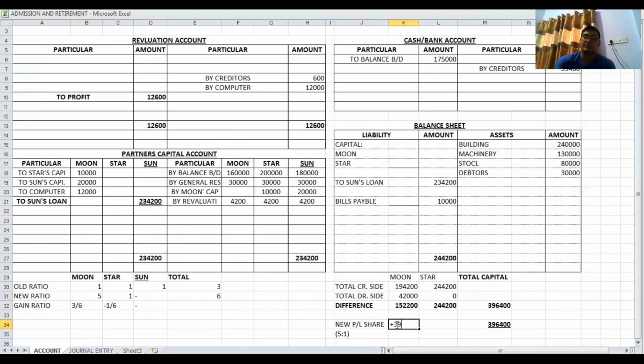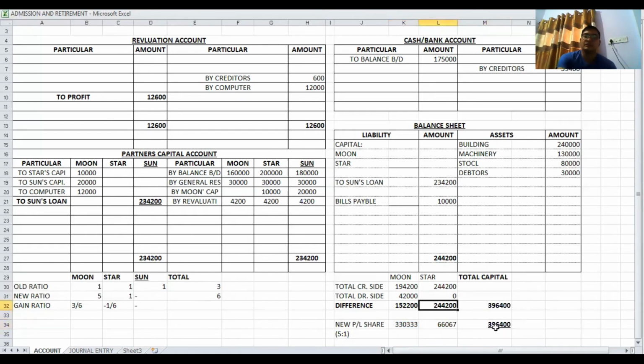So 3,96,400 into 5 divided by 6, and again 3,96,400 into 1 divided by 6. We are not maintaining in points, so we are rounding off: 66067, and total of these becomes 3,96,400.